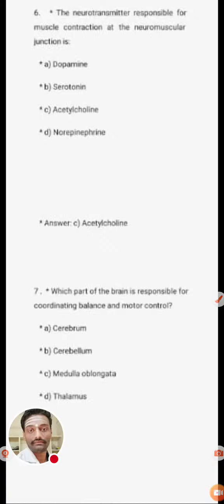Yes, most of the students are giving 2 options, cerebrum and cerebellum. What is the correct answer? If you know, write below in the comments. Which part of the brain is responsible for coordinating balance and motor control? We all know the visual cortex and auditory cortex are situated in the backside of the brain, that is the hind brain. If you know the parts of the hind brain, you can answer it easily.